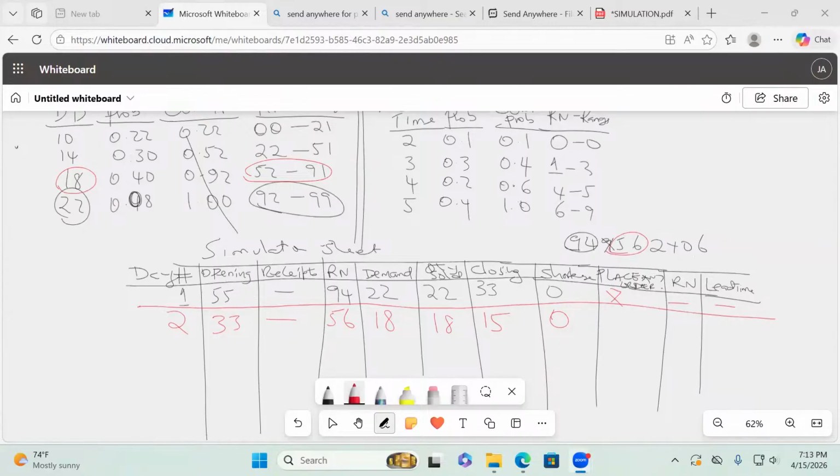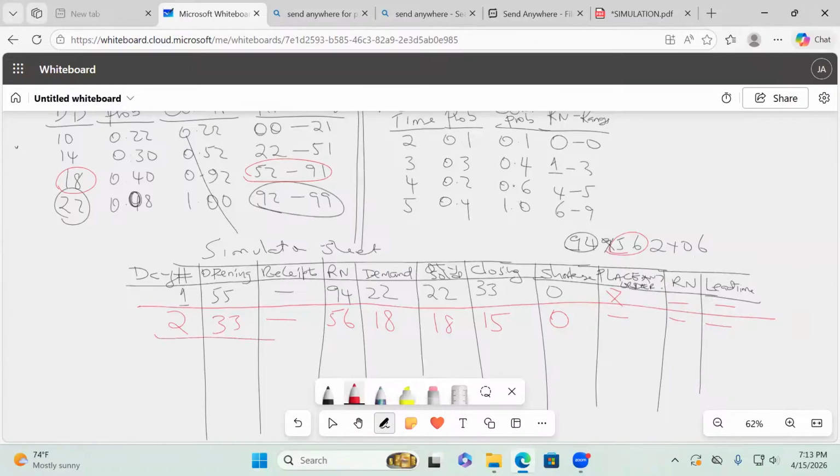Great. Now we continue here, ladies and gentlemen. So when they say that we have an order level below 15, they are telling us that the order level is exactly what? 14. So in this case here, we are not placing any order, because we have not yet hit our reorder level, which is 14.